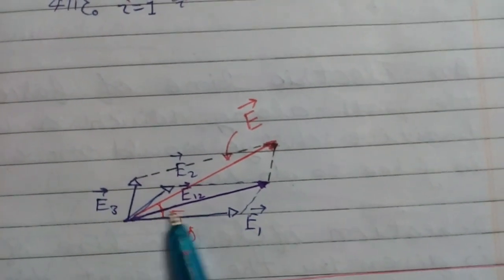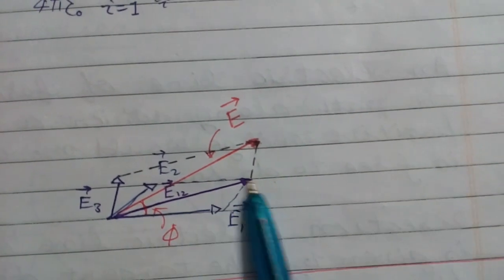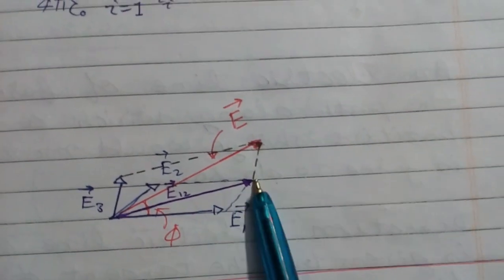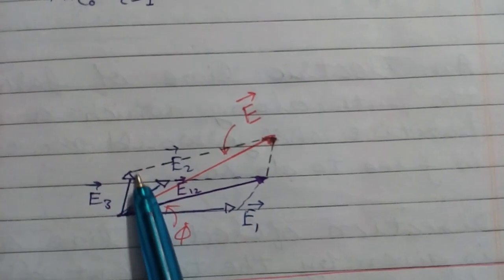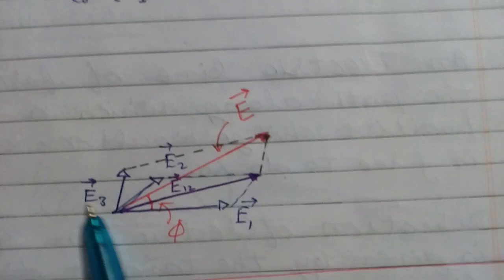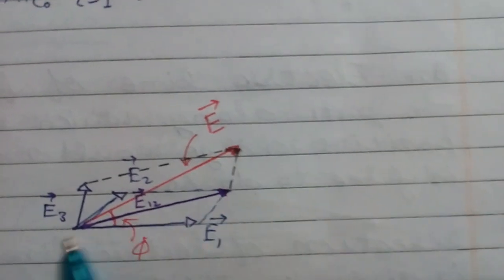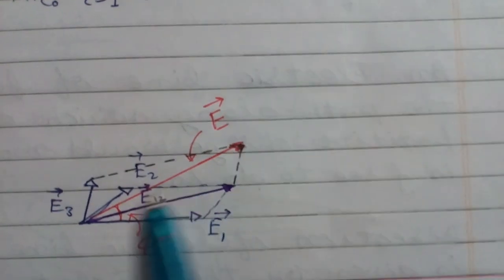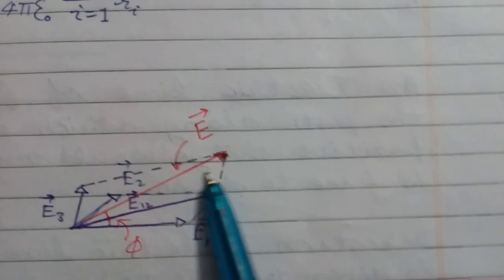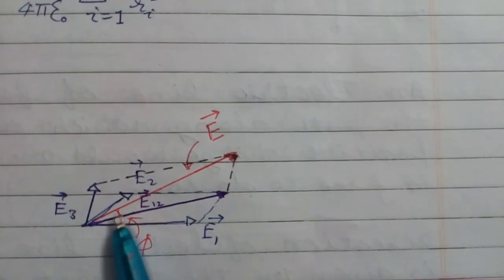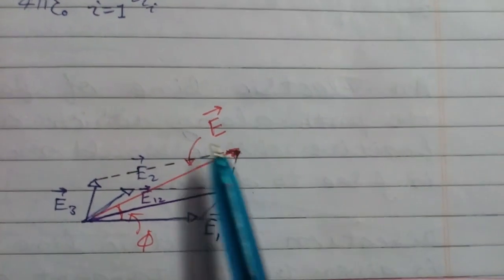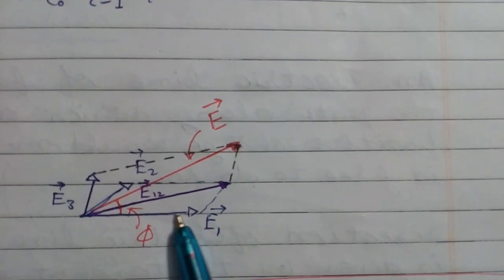Now its resultant is this diagonal of the parallelogram. Now add to this vector another vector E3, and complete the parallelogram. This vector, which is drawn by red pen, will give the resultant electric field. Final electric field will be in this direction, which makes an angle phi with the direction of E1.